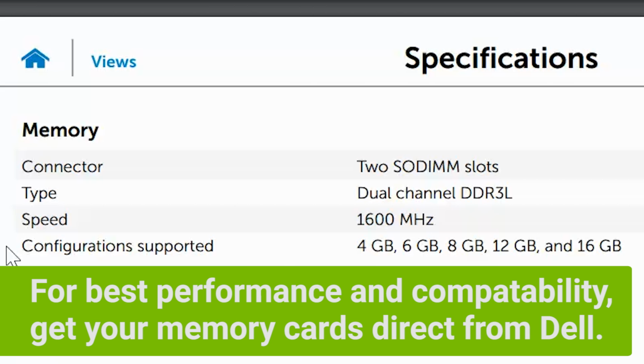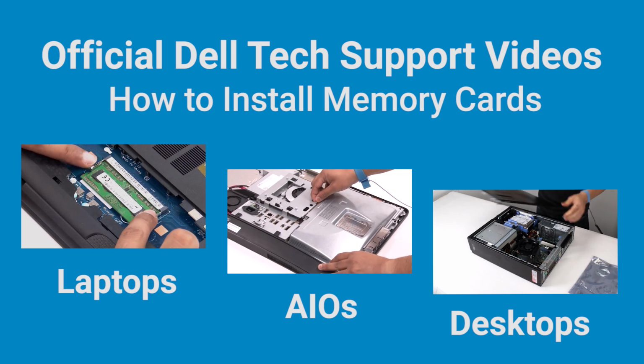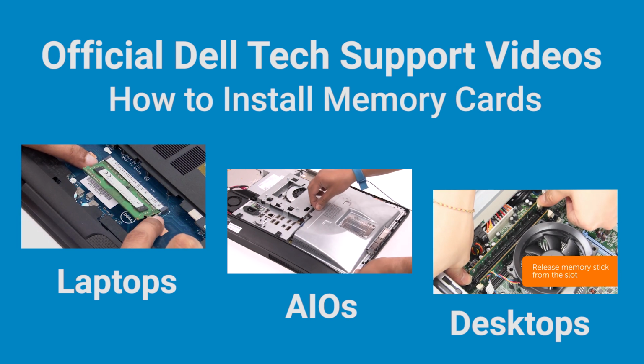If you want to know where you can get new memory, visit the link in the description below. Once you have your new memory card in hand and are ready to install it, check out one of these videos to help guide you.